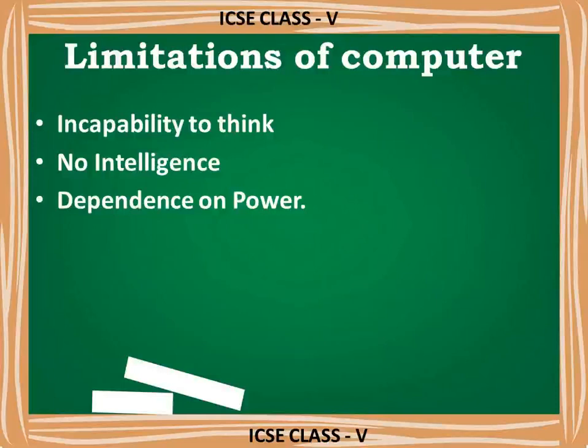Dependence on power is the third point. A computer is an electronic device, everybody knows that, which means it requires electricity. A computer is an electronic machine, thus its dependence on power makes it costly. If you face any power failure, the system won't work. If you are using a laptop, you may have a battery, but to charge that battery we need electricity. Again we are depending on the power. Understood? That is another limitation of computers.